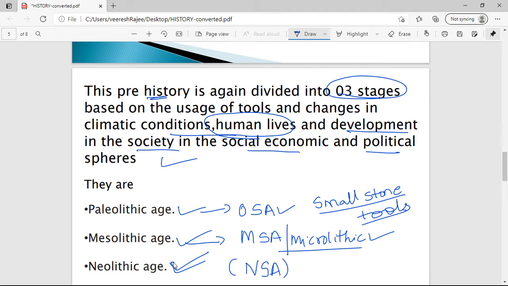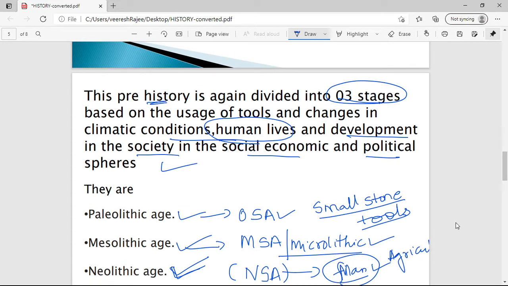This Neolithic age is very important for us because it was during this particular time period that man started agriculture in major parts of the world. In the Mesolithic age agriculture was started, but it was confined only to few areas, especially Egypt.